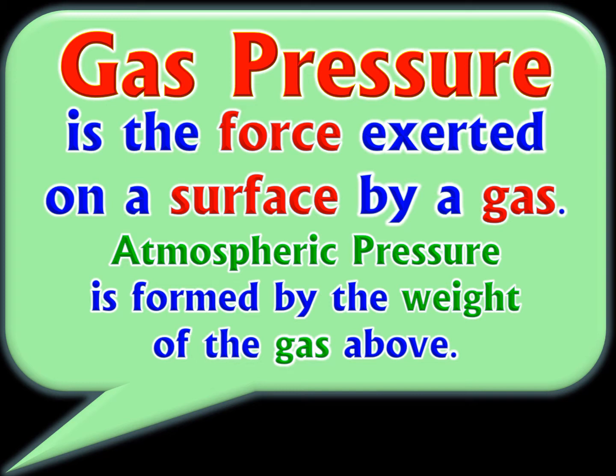So you can imagine the pressure of the Earth's atmosphere is like a giant hand trying to squeeze us, trying to squish us. So every single thing on the surface of the Earth is withstanding the pressure of the Earth's atmosphere.